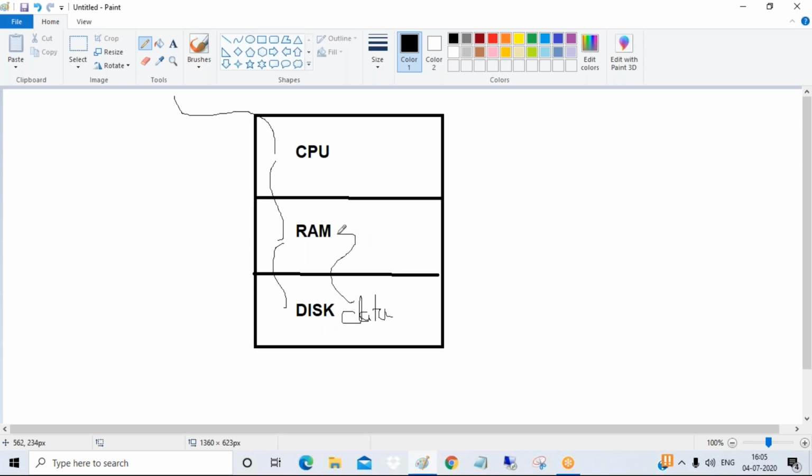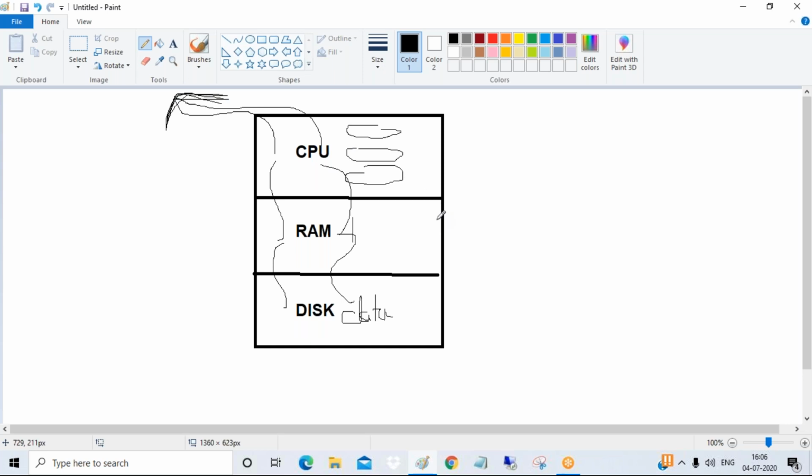Disk will provide the data to the RAM, RAM in turn will provide the data to the CPU. And here we have CPU registers, many CPU registers. They will process your data and return the response in the form of your output.